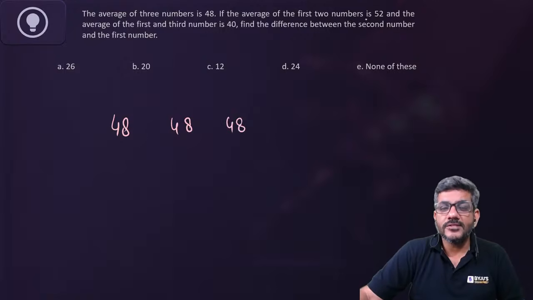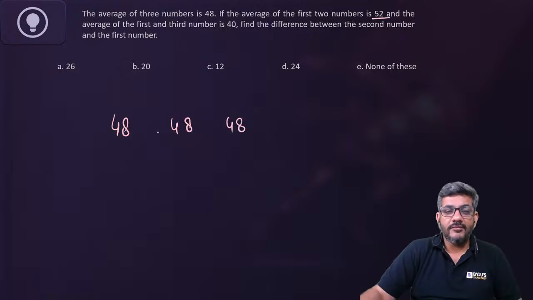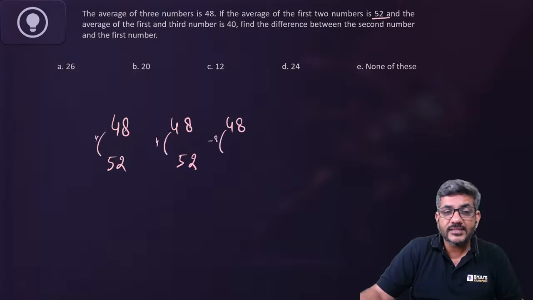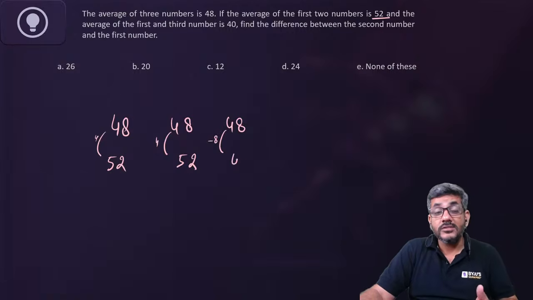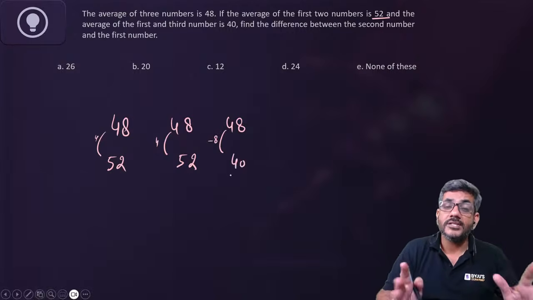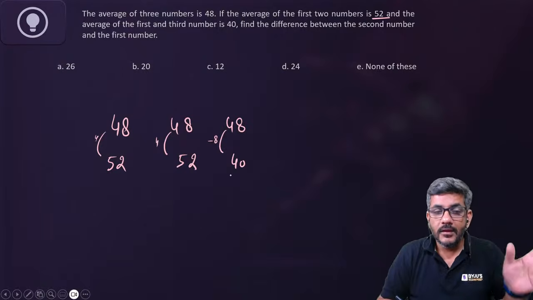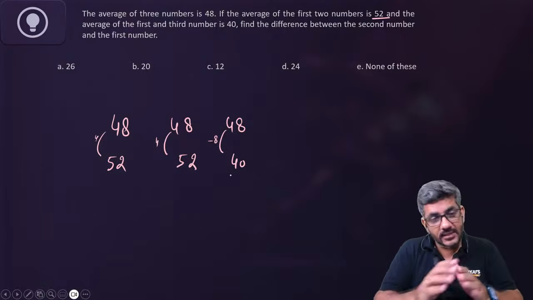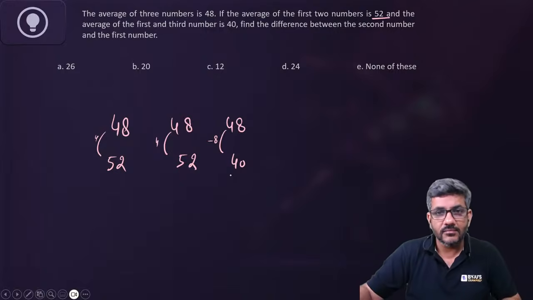The average of first two numbers is 52. If average of first two is 52, that means they are 52, 52. That means they are 4 more than the average. If they are 4 more than the average, this should be 8 less than the average, right? Because ultimately the total deviation from the average should be 0. So if two of them are 4 more, one would be 8 less. So 52, 52, 40, मैंने तीन numbers ले लिए.